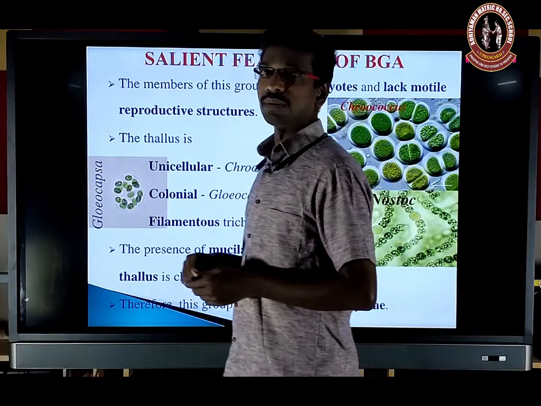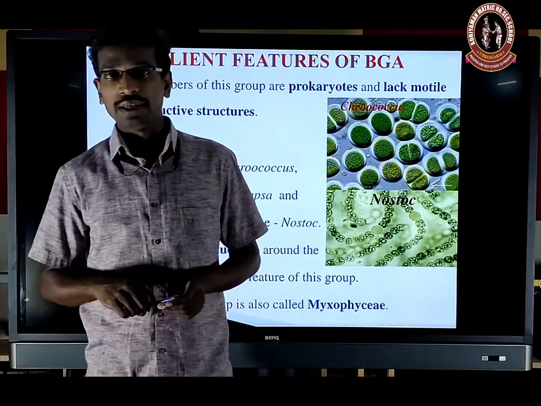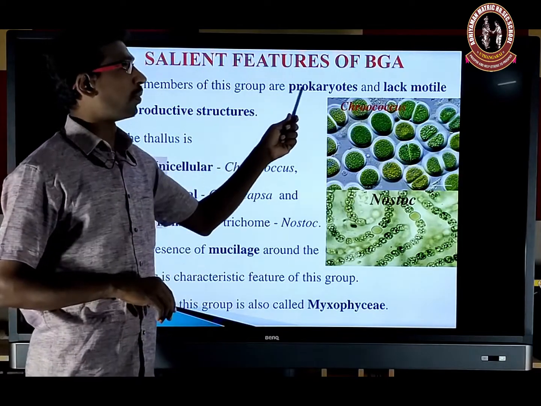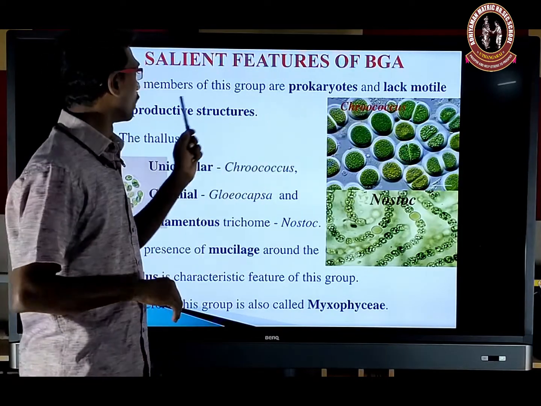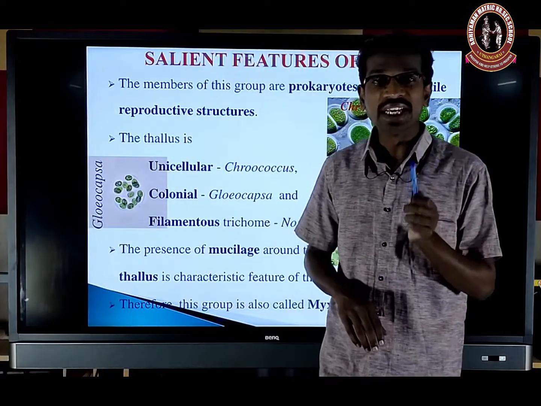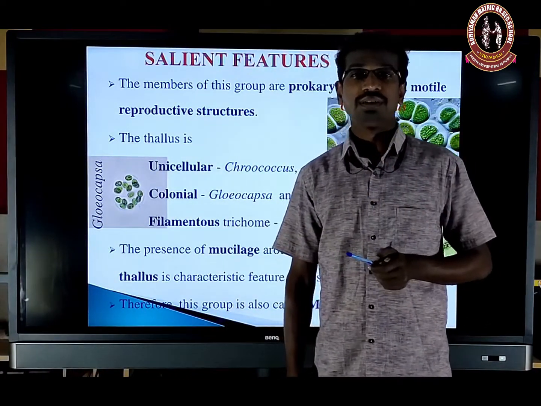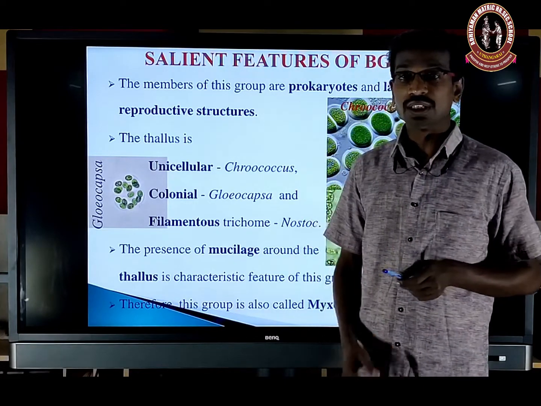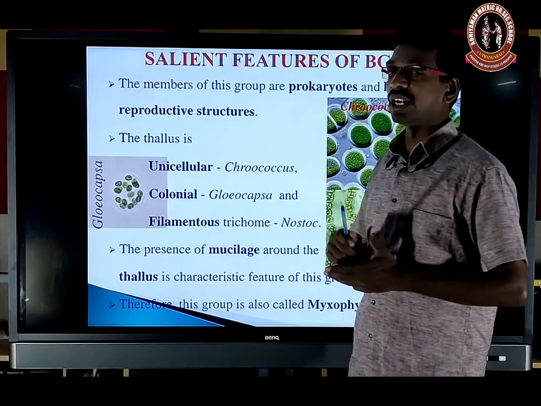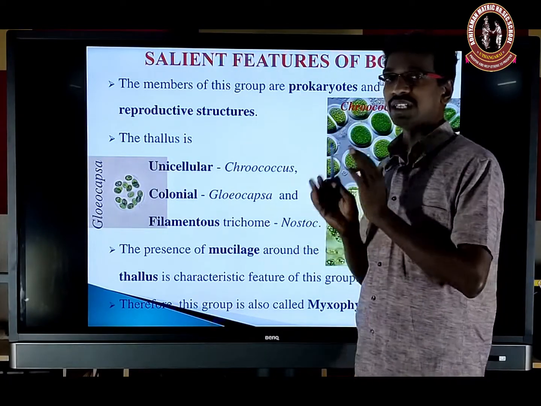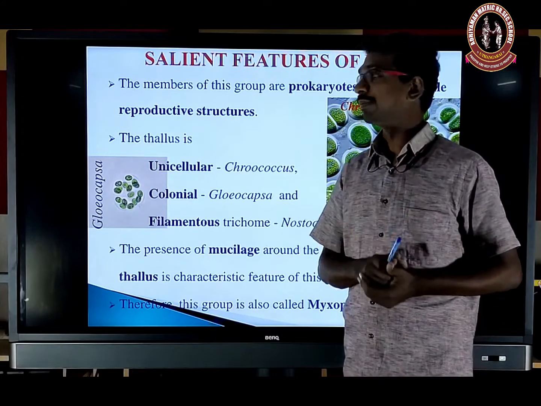Next, salient features of blue-green algae or cyanobacteria. The members of this group are prokaryotes and lack motile reproductive structures. That is very important. Algae have motile reproductive structures, but here it's a non-motile reproductive structure, and it's a prokaryote. That is the difference between the cyanobacteria and the algae.